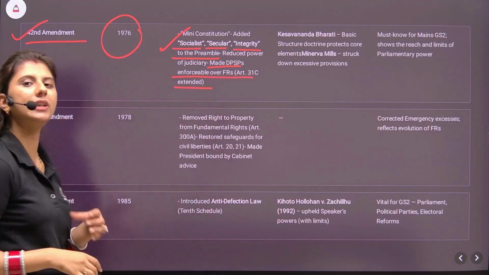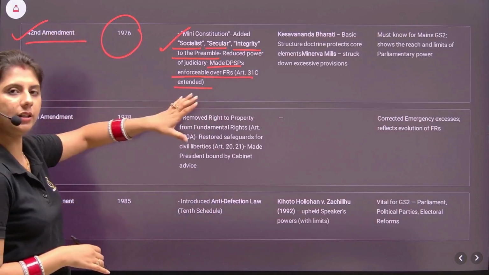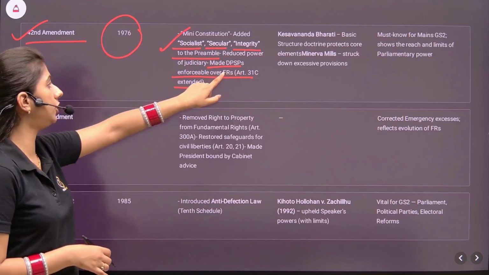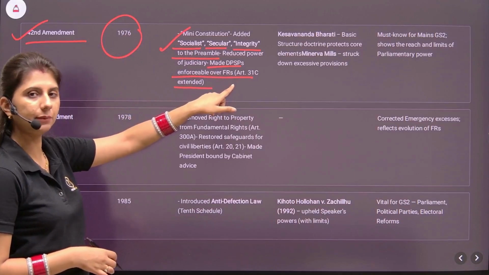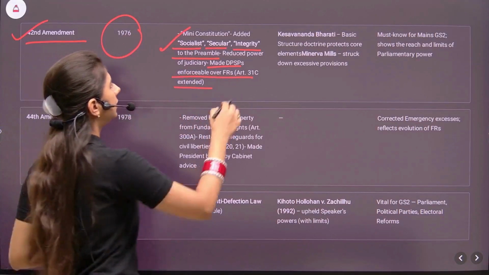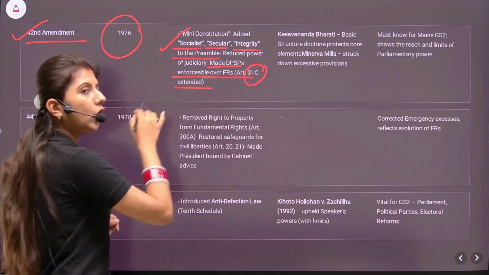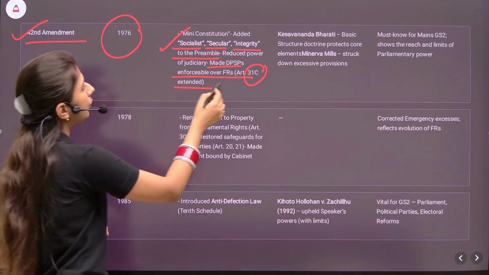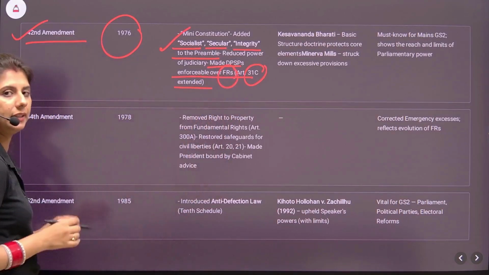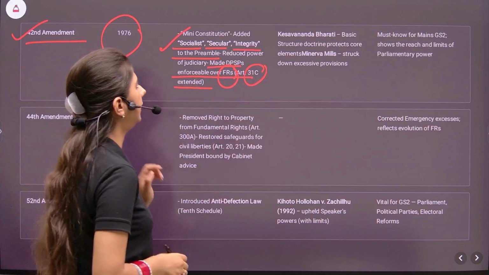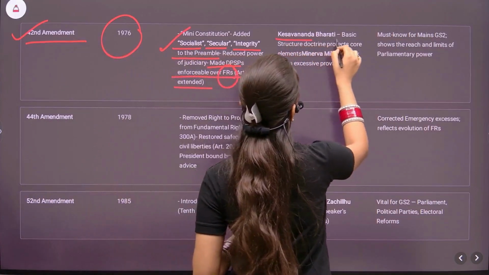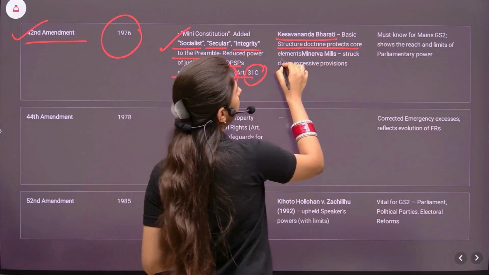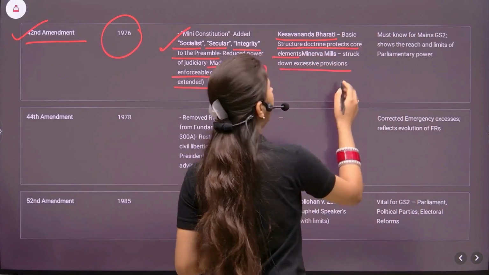So whenever we recall 42nd Amendment Act, we usually restrict ourselves to this particular amendment of the preamble, but it even reduced the power of judiciary. It made the DPSPs enforceable over fundamental rights. That is, Article 31C was extended to all the fundamental rights. Earlier it was 14 and 19, but here by the 42nd Amendment it was made over all the fundamental rights. The scope was extended. In Kesavananda Bharati case, the basic structure doctrine protected the core elements, and in the Minerva Mills case it struck down the excessive provision.